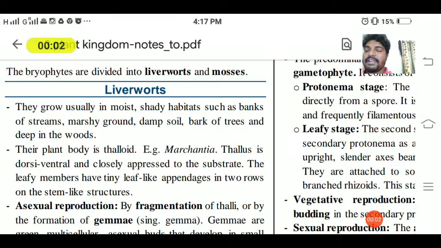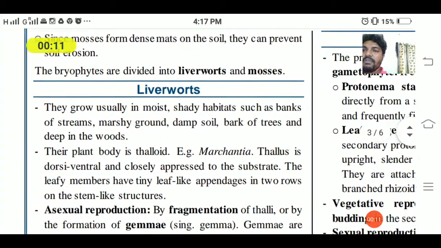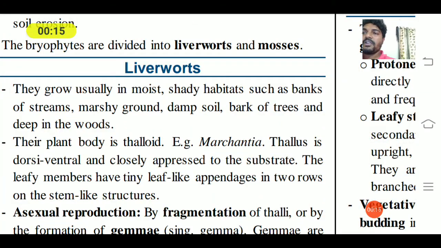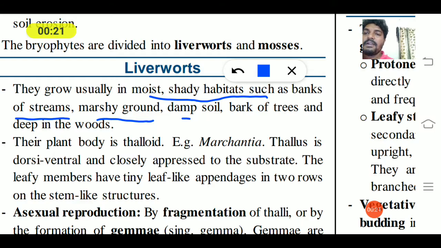We will take up another session. Here, bryophytes are divided into liverworts and mosses. The liverworts usually grow in moist and shady habitats such as banks of rivers and streams, marshy ground, damp soil, bark of trees, and deep in the woods. So these are the habitats where liverworts are found.